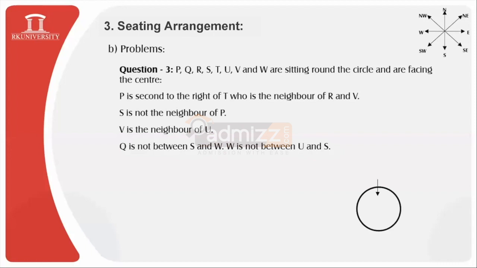To solve this, the very first thing you need to do is consider this arrangement in the form of a circle, since it is already mentioned in the question that all these 8 persons are sitting around the circle. So we need to assume a circular arrangement, and all are facing the center. We will imagine a circle like this way, and then try to locate the 8 positions.